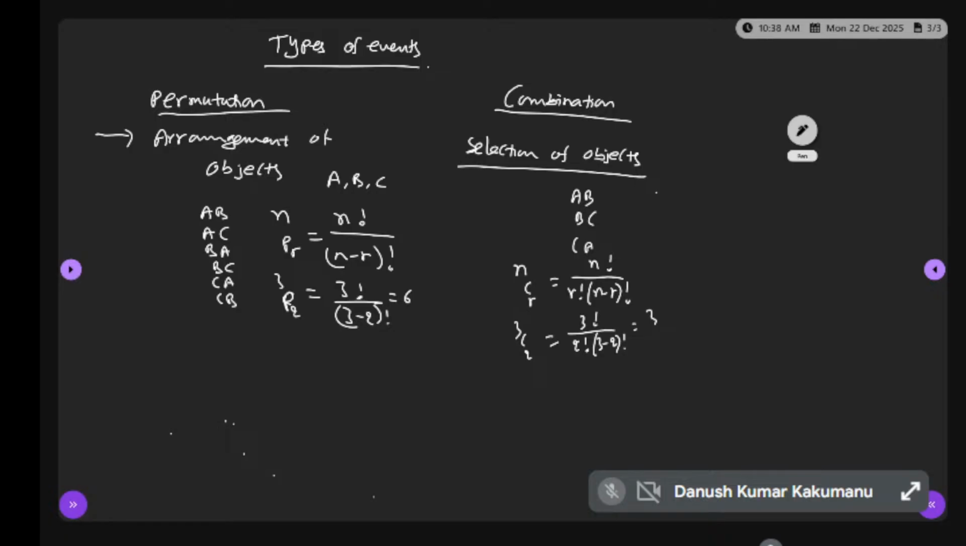No problem. What is nP0 value? I will give you one minute. What is nP0? What is nC0? nP0 means n factorial by (n minus 0) factorial. What is the answer? 1. nC0 is n factorial by 0 factorial into (n minus 0) factorial. How much is it? nC0 is 1 only.